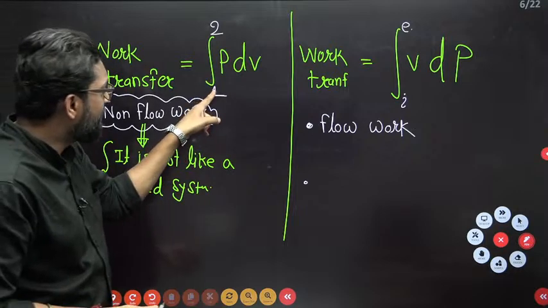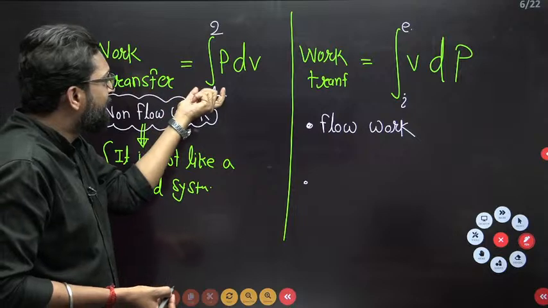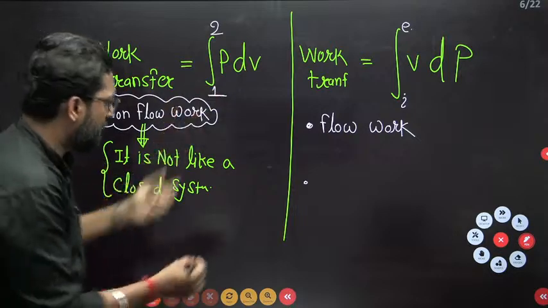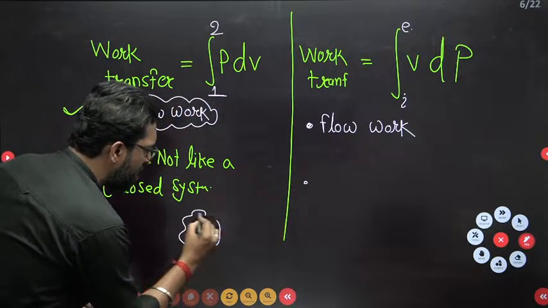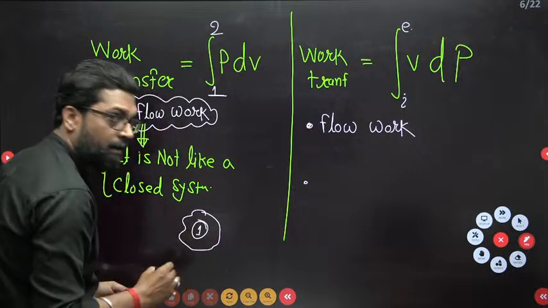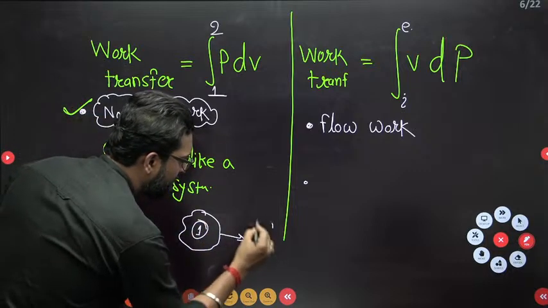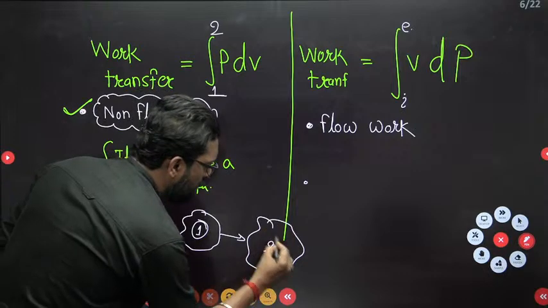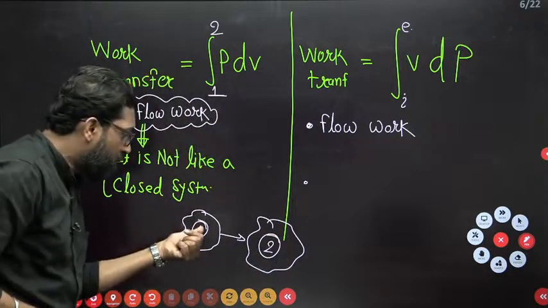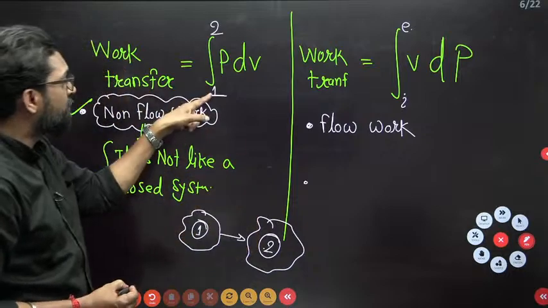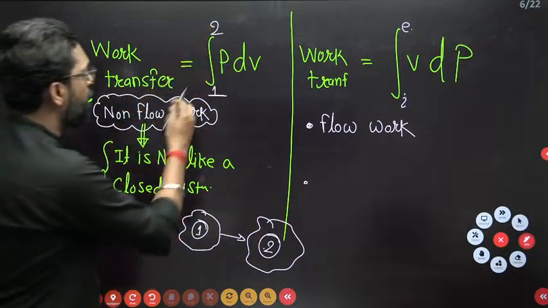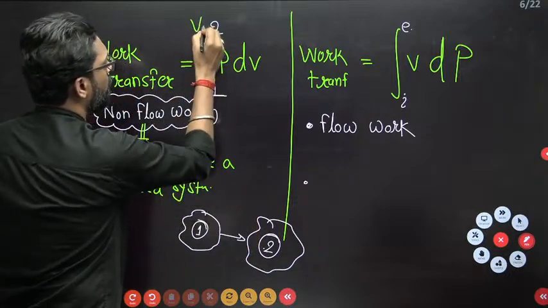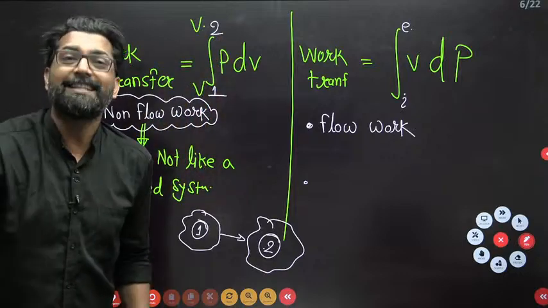Yes, this is your boundary. If there is a system, I have state point 1. After some time it will expand and reach state point 2. So state point 1 to state point 2, like V1 to V2, P1, P2, that is a state point.